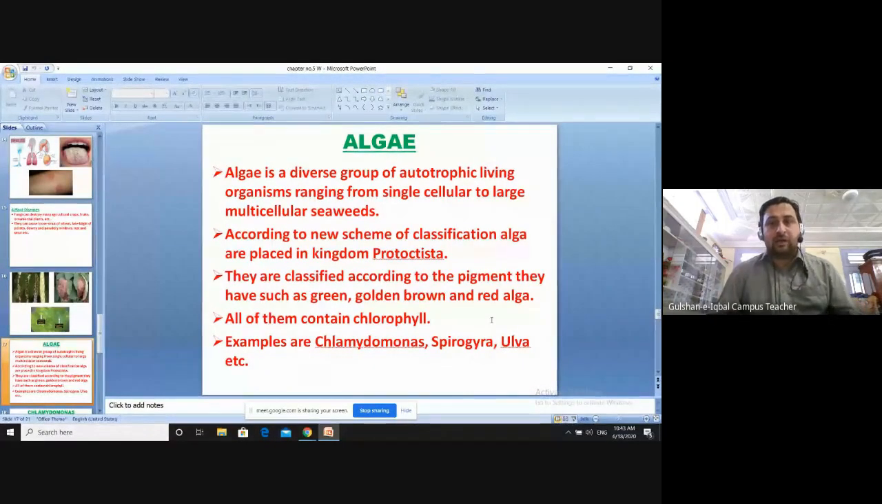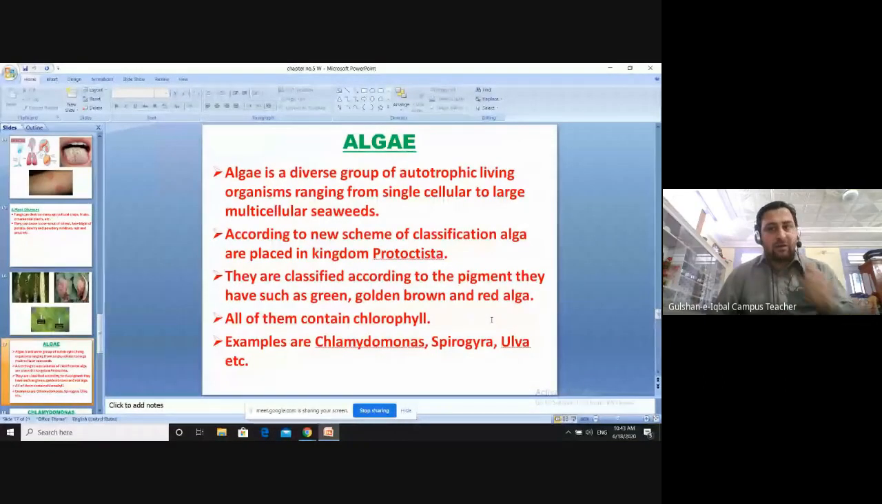According to the scheme of classification which we have studied previously in chapter number 3, algae is placed in kingdom Protoctista. We know that algae is placed in the group in which no animal, no plant, no fungus is present. So it is in a separate group. Okay, maybe it can be unicellular, it can be multicellular, but algae has a separate group in which they are placed. The classification of algae is basically on the pigments present in their body.